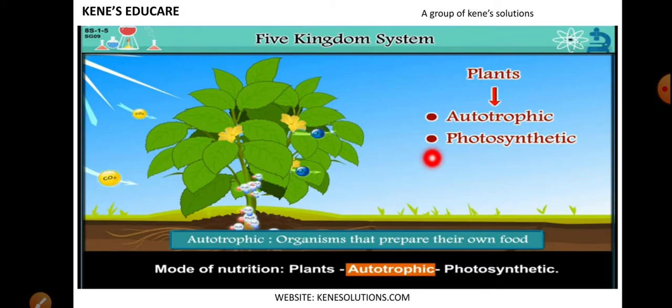Now, why can plants make their own food using sunlight and water and why can animals not? Because animals also get sunlight and water. So what is the difference between them? The difference is plants have chloroplast, and through chloroplast they can prepare their own food, while animals do not have this chloroplast and hence they cannot make their own food. The basic difference is chloroplast.